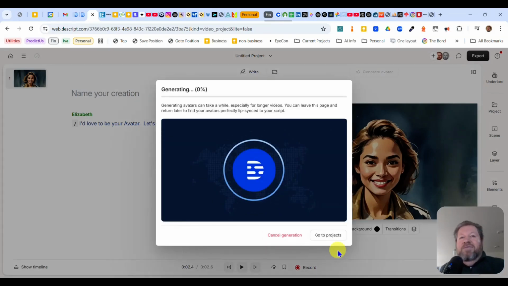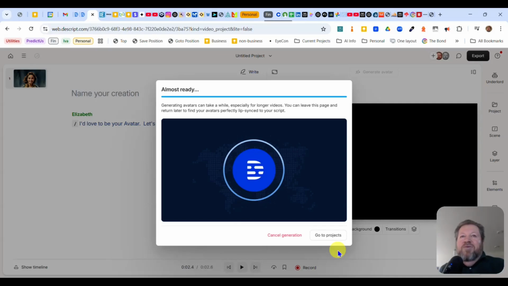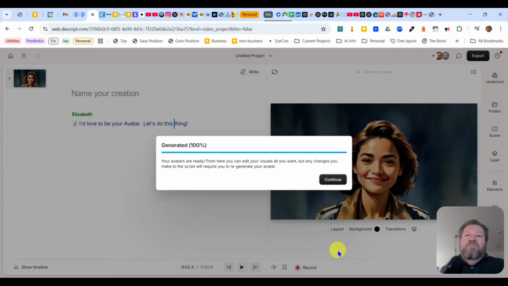So you have a fairly good gauge of how much avatar time you can still generate on your current plan, and you just do it. Once this gets going, as you can see, it shows you at the top that it's 5% done. Obviously, it's a fairly short message, and now we're up to 42%. So it goes pretty fast. See, it says almost ready. But obviously, if you have a lot of text, it'll take much longer than this. So you just need to be prepared to let it rip and then go do something else. And when you come back, it's going to have generated 100%. There we go.